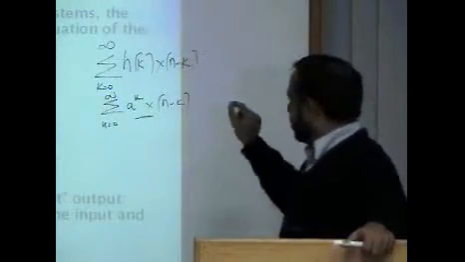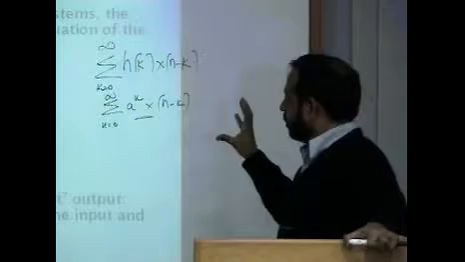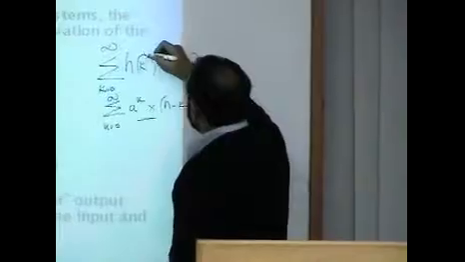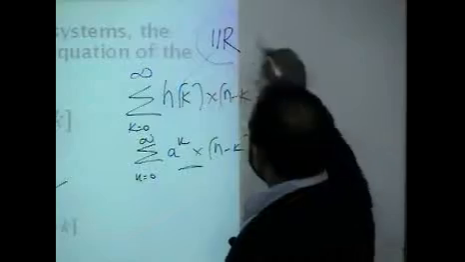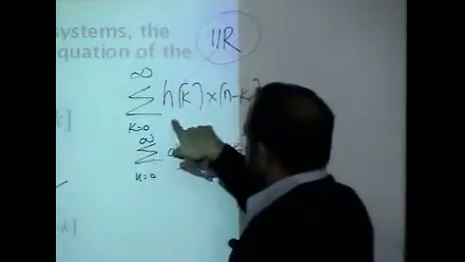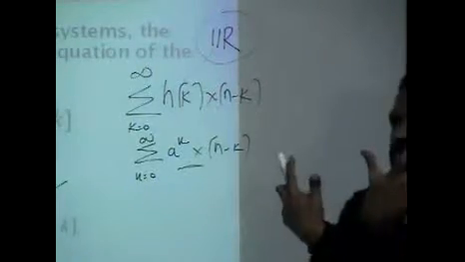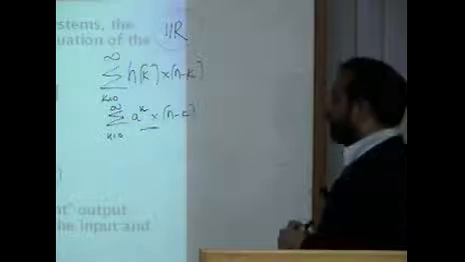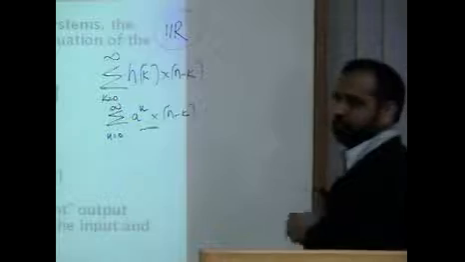So the convolution summation is not realizable if h of n is a signal which runs from 0 to infinity. We call this an infinite impulse response system. If your system is an infinite impulse response system, this summation cannot be used. In theory you can use it, as I did in my example last time, on paper, but to actually implement it in software, this is not useful.